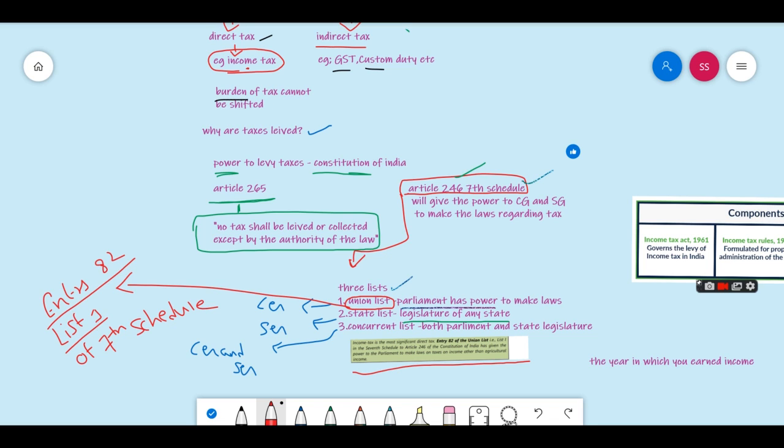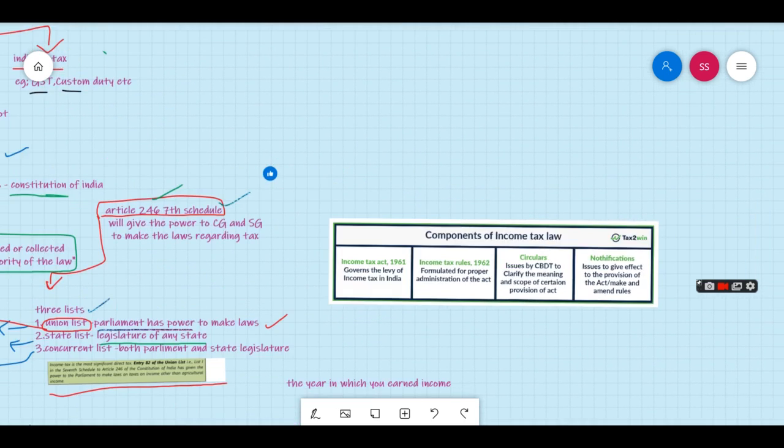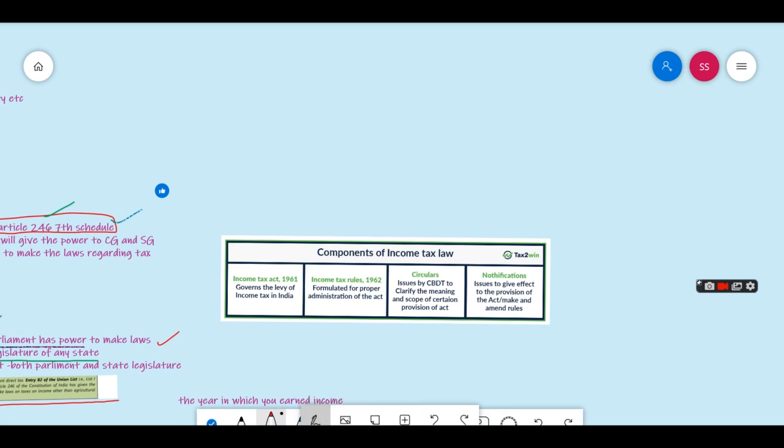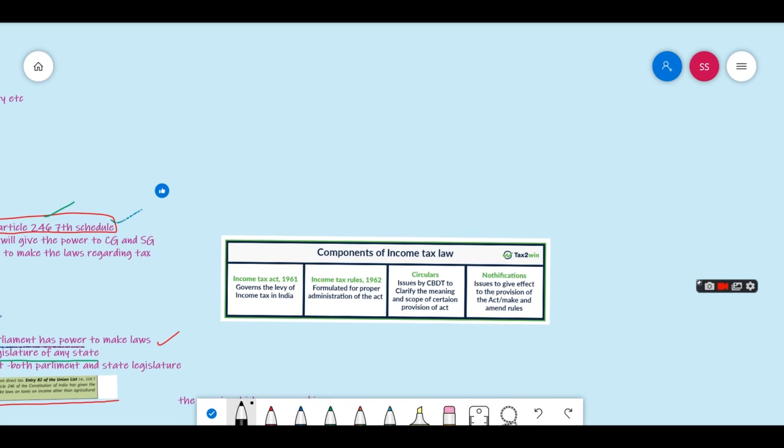Entry 82 of the union list, that is List 1 of the 7th Schedule to Article 246 of the Constitution of India, has given the power to Parliament to make laws on taxes other than agricultural income. So the central government has no power to charge tax on agricultural income. Now we are discussing income tax. There is the Income Tax Act, 1961.